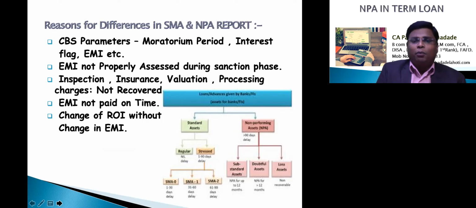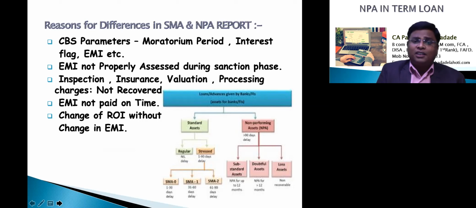For example, if the moratorium period is 1 year, and suppose the loan is given on 1st January 2018 with a moratorium of 1 year, the repayment should start on 1st January 2019. But while feeding the system, the details are entered as 1st January 2020. So the CBS system will generate the overdue report considering the moratorium period up to 1st January 2020. But in fact, the account should get repayment from 1st January 2019.